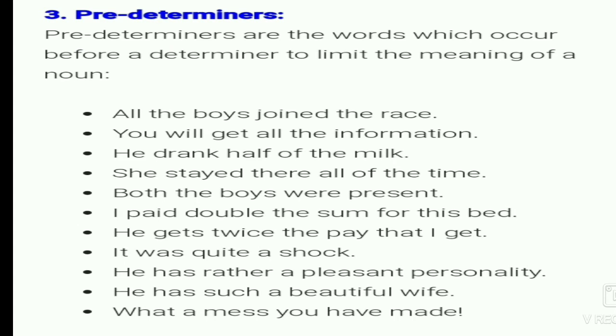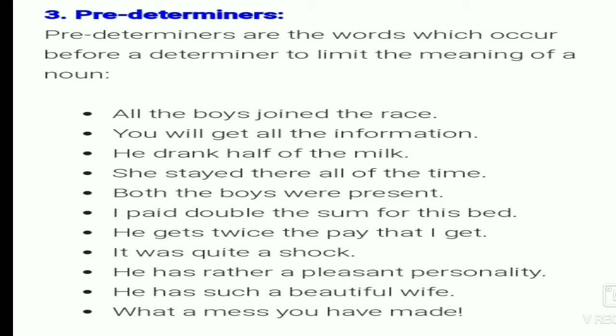Now we have to read about all the determiners one by one and where they are used. The first is the predeterminers. In the predeterminers, the words are all, half of, half, both, such. The example is: All the boys joined the race. Here all is the predeterminer. Predeterminers are words which occur before a determiner to limit the meaning of a noun.